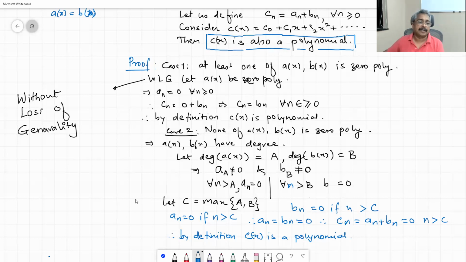Just to be technically correct, n is the only suffix that I am using for all numbers greater than C, and therefore in every case Cn is going to be 0 for every n greater than C. Therefore by definition C of x is a polynomial. I will wait so that you copy it and understand it.